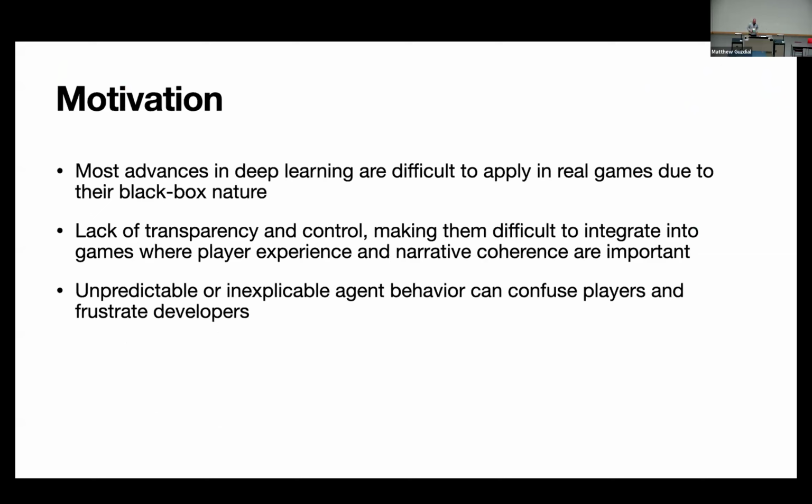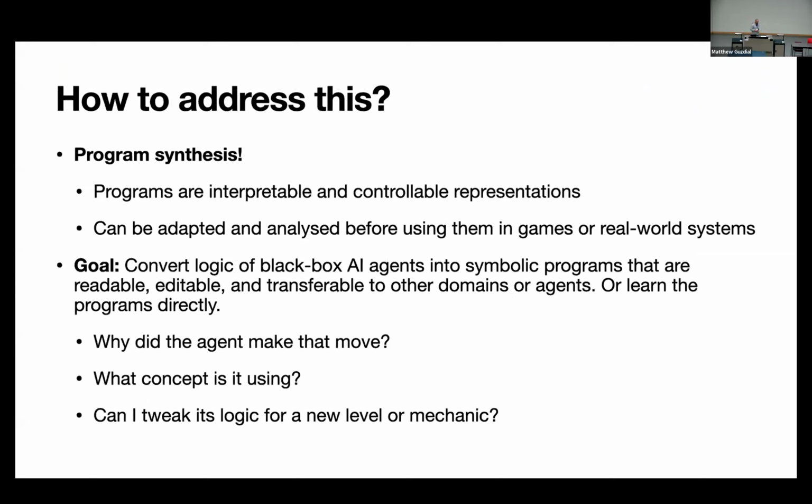Okay, no. So yeah, my motivation behind this work is that most advances in deep learning are difficult to apply in real games due to their black box nature, and the lack of transparency and control makes them difficult to integrate into games where player experience and narrative coherence are important, because unpredictable or inexplicable agent behavior can confuse players and frustrate developers. How can we address this? My plan is to do this with program synthesis, because programs are interpretable by design. They are controllable representations. You can adapt and analyze them before using them in games or in real-world systems.